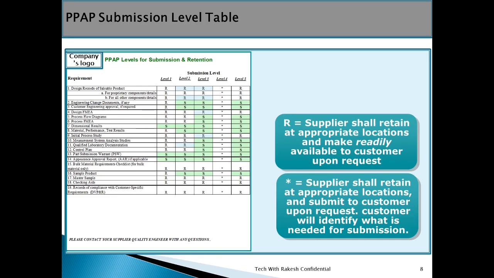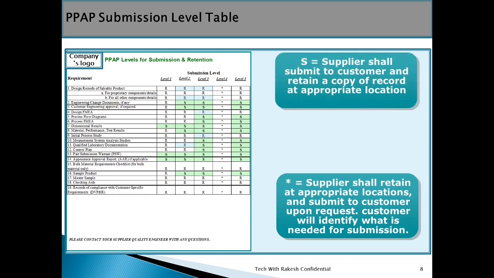In level 2, RS is also written. So R and S we already understood. In third level also RS. In level 4, a star. Supplier shall retain at appropriate location and submit to customer upon request. So when the customer asks you to submit those documents, then you have to submit. Otherwise, you are not required to submit. At level 5, RS is also written. So we already know the meaning of RS.